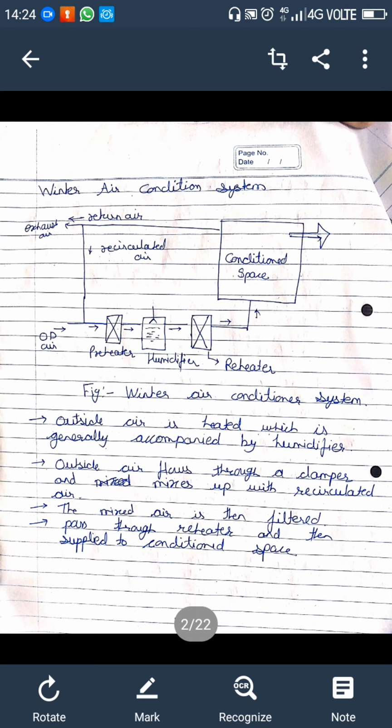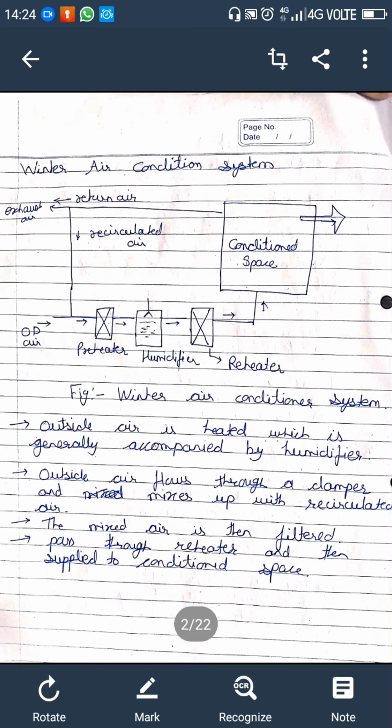Okay, so just look at the diagram. What you are seeing at the bottom line, outdoor air comes in, then it is preheated, humidified, then reheated, and then supplied to the conditioned space. After the conditioned space, the air remains circulated, so again we pass it through exhaust, and some air is mixed with the inside air and some air goes to the surroundings. As it is simple, this is a winter air conditioning system, so you have to heat the air and humidify it.